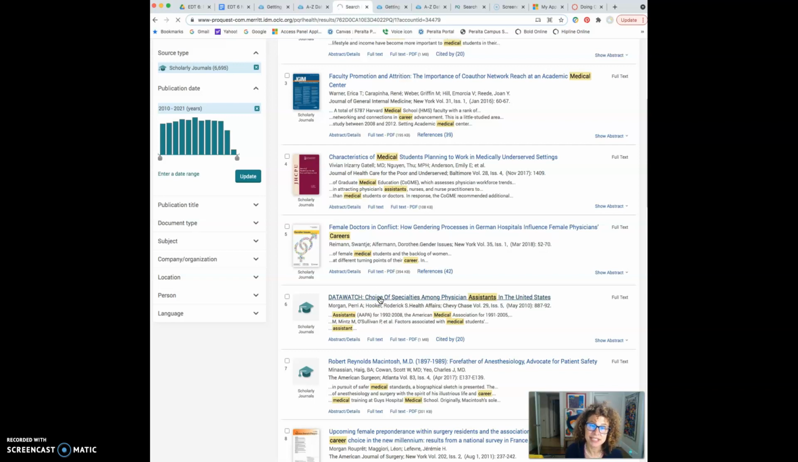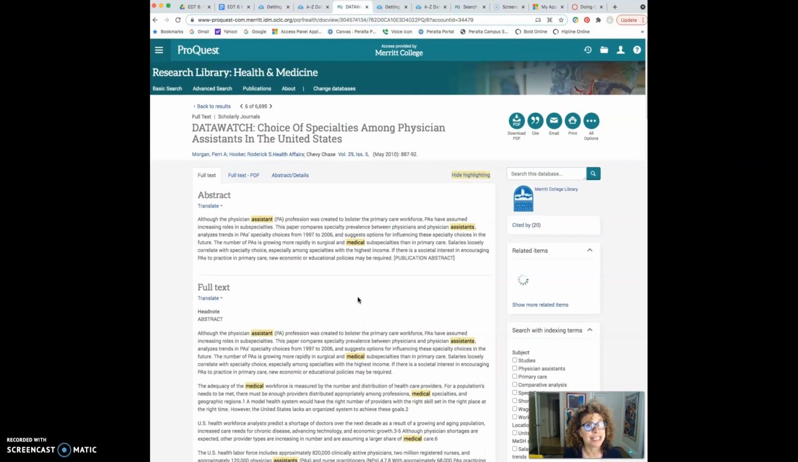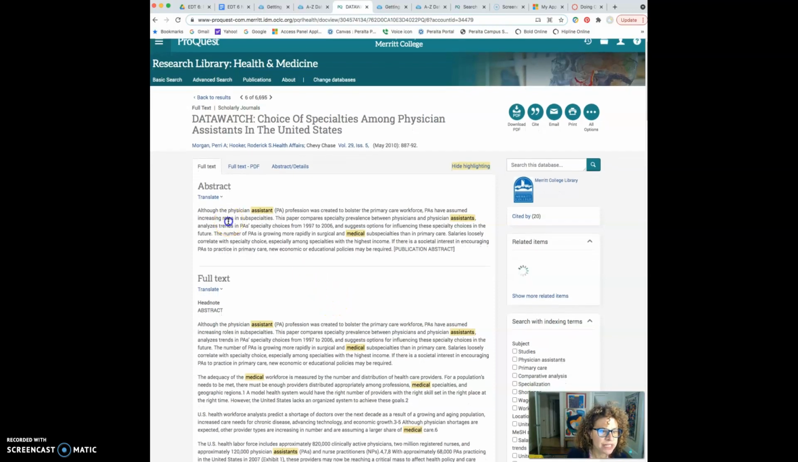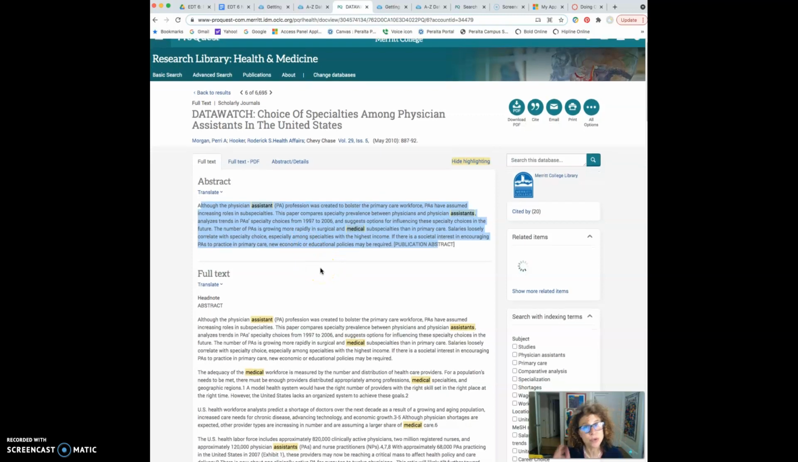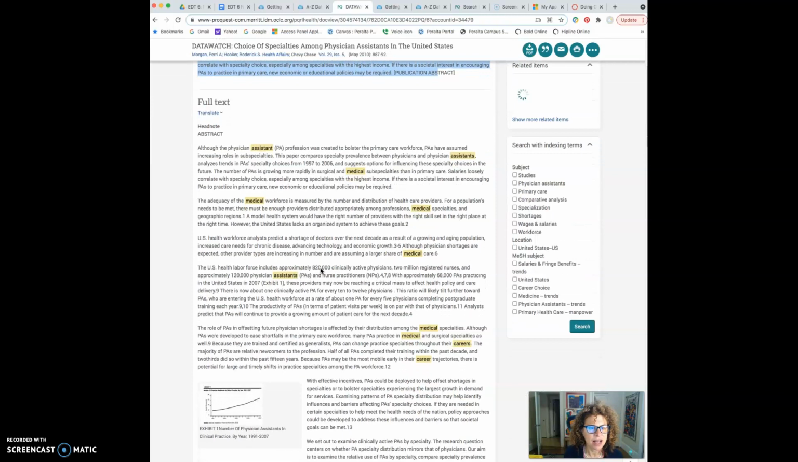As I said, this takes a long time to find articles. It can be frustrating, but you just have to keep at it. It's like a puzzle, putting all the pieces together. So you could read this abstract that gives you a summary of the article. Maybe it's interesting to you, maybe not. And you would have to go back and find more information.